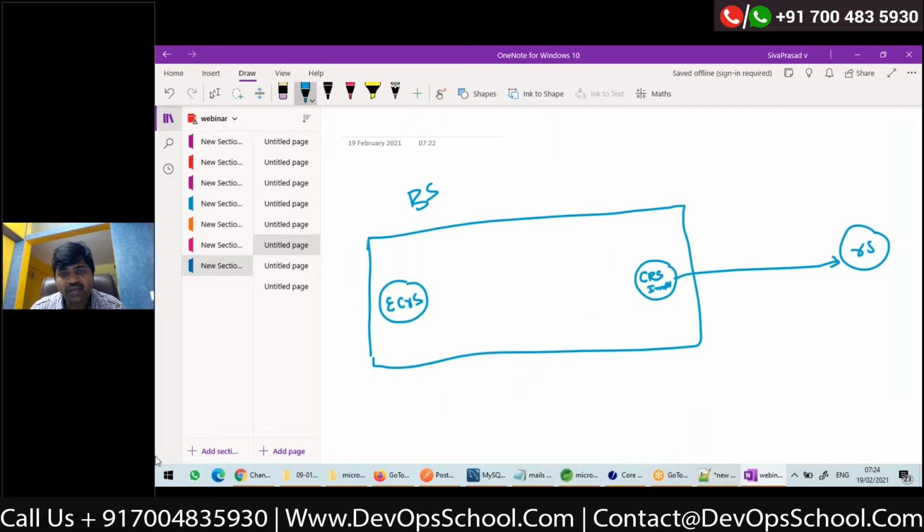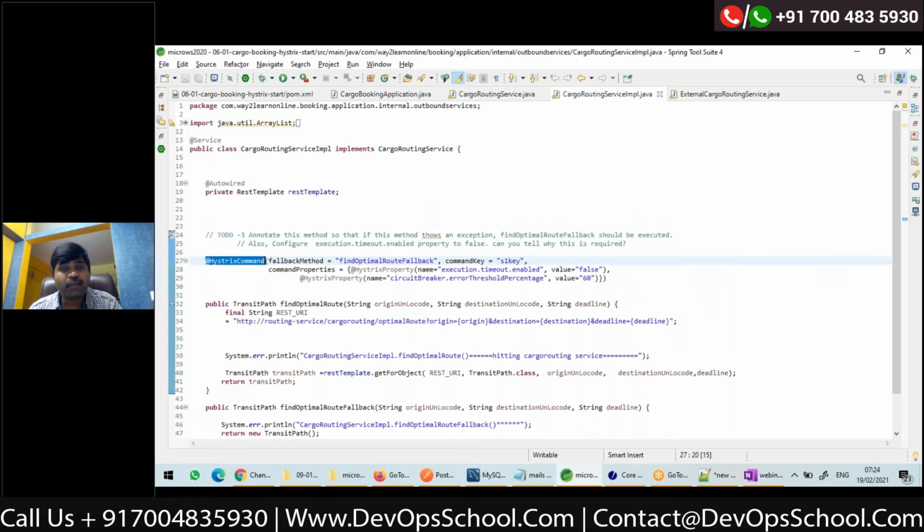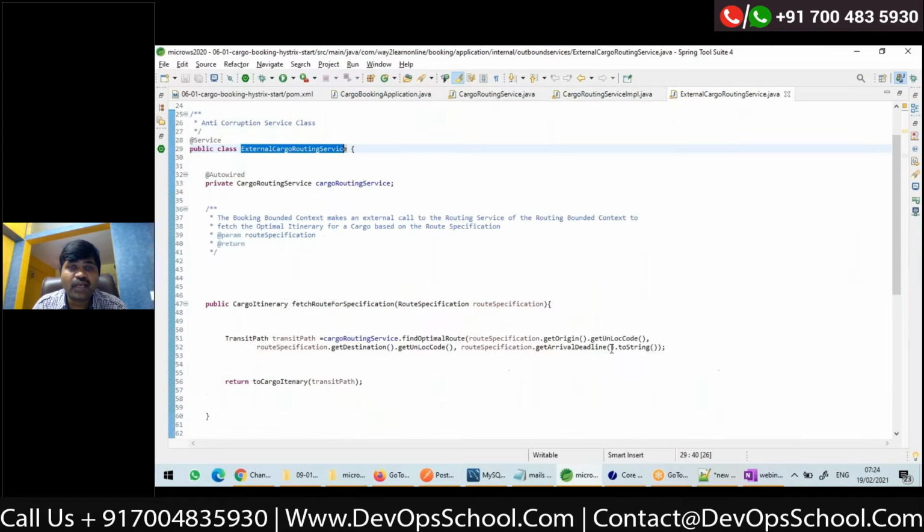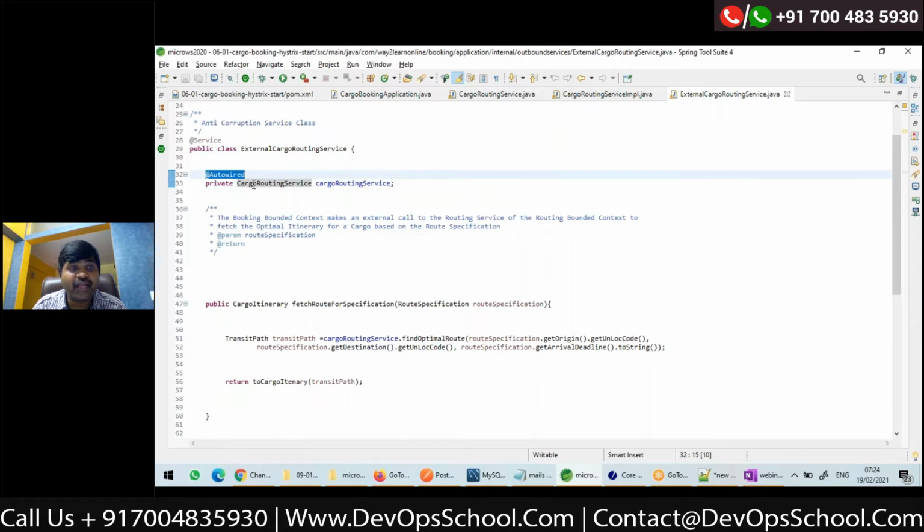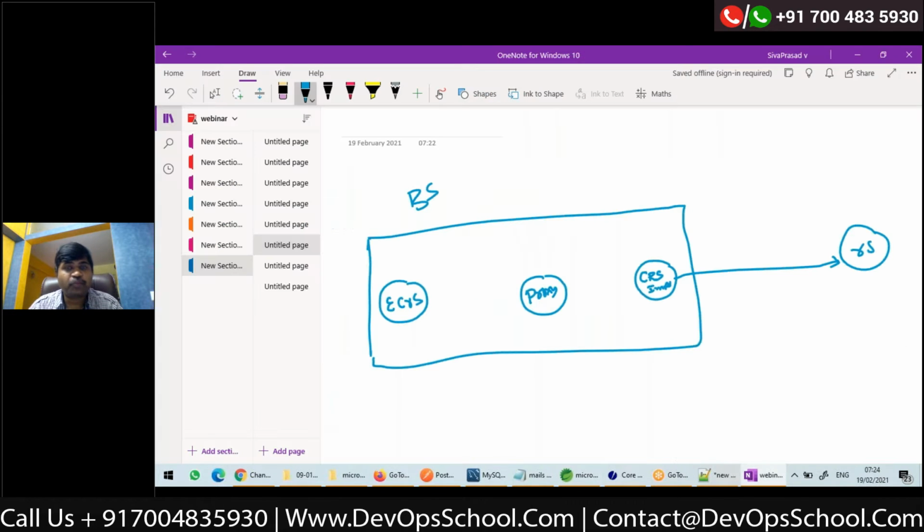So I'll represent the proxy here. A proxy will be created. The proxy will implement the same interface as the original class, right? Now, in my external cargo routing service, whenever I am autowiring on top of the interface, this proxy will get injected here.